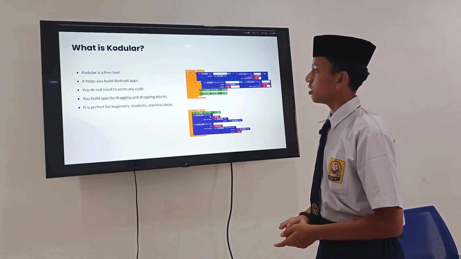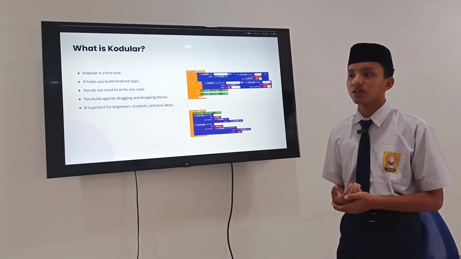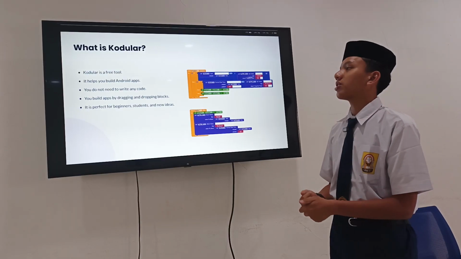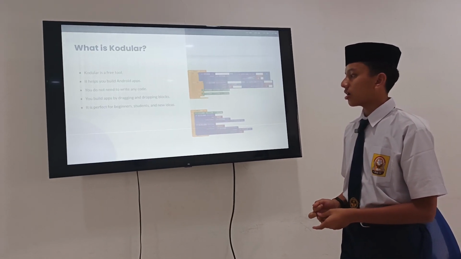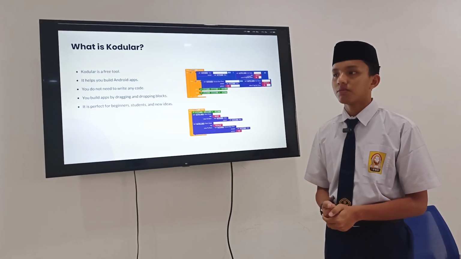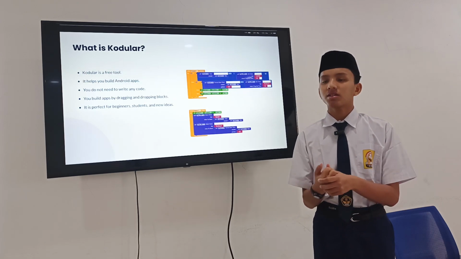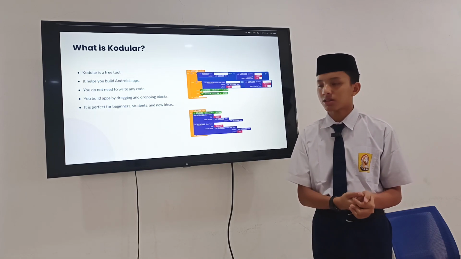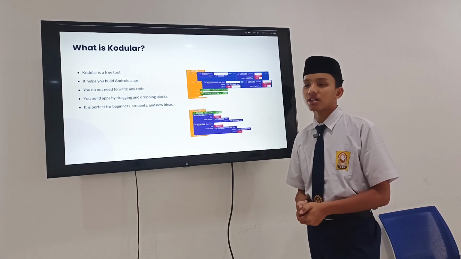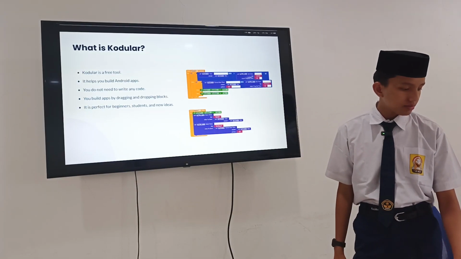Codular is a free tool, but it has a premium version to unlock more space. Because it's a free tool, of course there is a limitation: you cannot create many applications, there is a maximum, and for the file size there is a maximum limit too, but you can manage that because we are only creating a simple application.